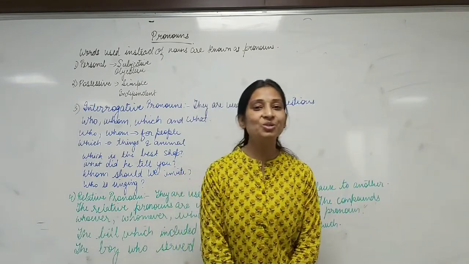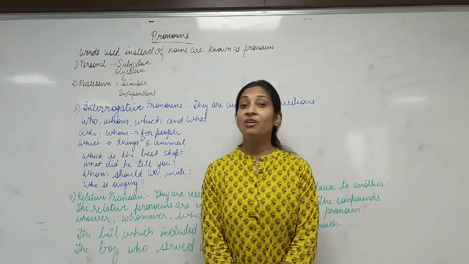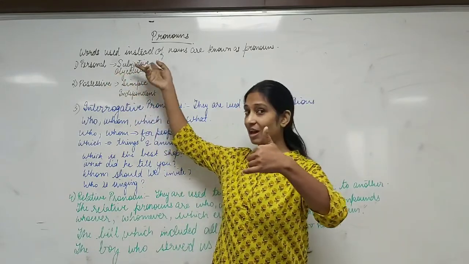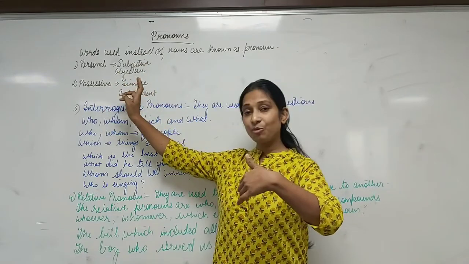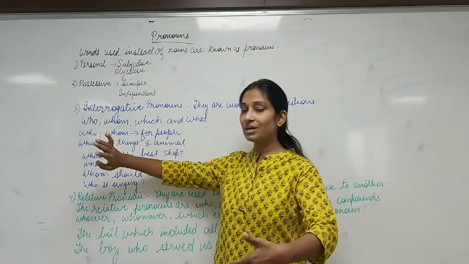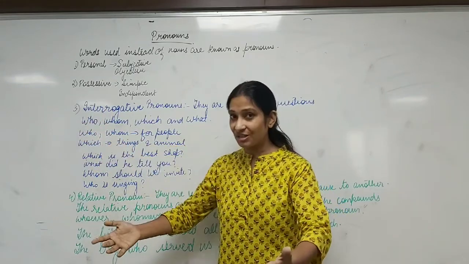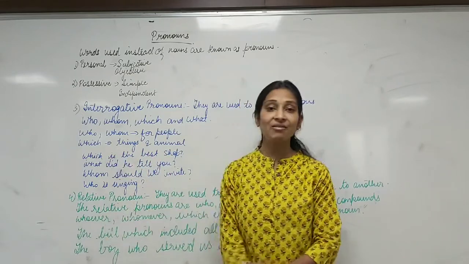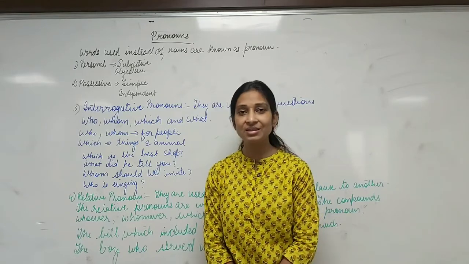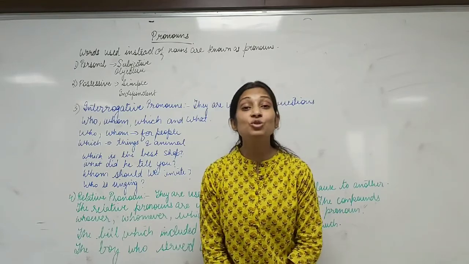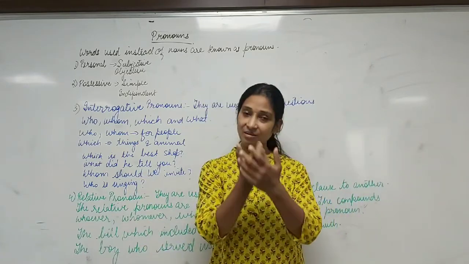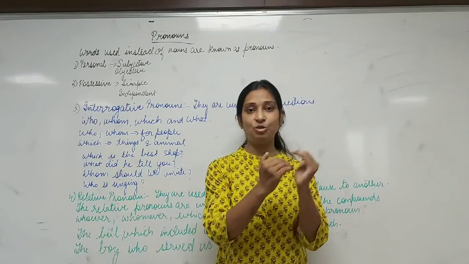So I hope you have understood these two types of pronouns, children. We have completed 4 types of pronouns. The personal pronouns, in which we have learned subjective and objective, possessive pronouns, simple and independent, then interrogative pronouns, right? The pronouns which are used to ask questions are known as interrogative pronouns. Then we have relative pronouns. The question words are used here but not to ask questions; instead, they are used to link the two parts of the sentence, first part to the second part. In the middle of the sentence they are used to link the two parts.